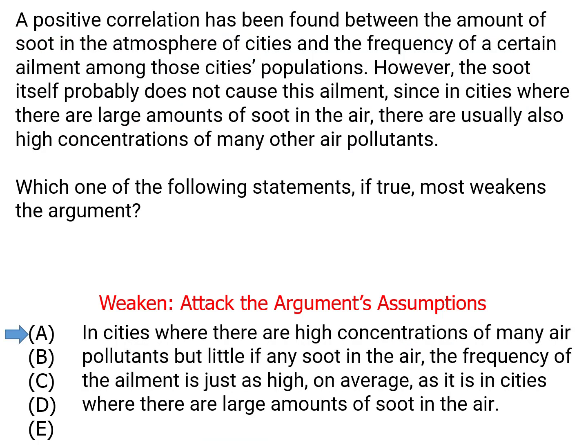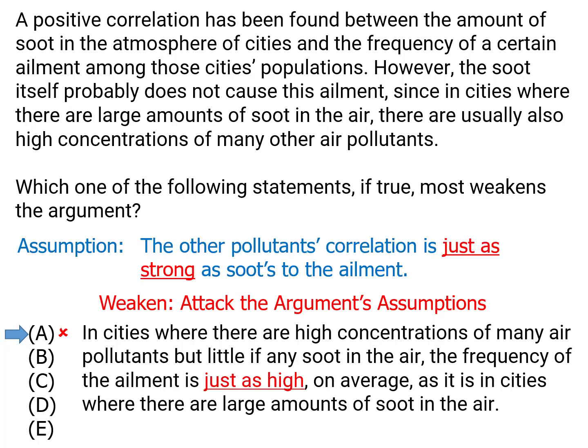So answer choice A: in cities where there are high concentrations of many air pollutants but little if any soot in the air, the frequency of the ailment is just as high on average as it is in the cities where there are large amounts of soot in the air. That would actually help the argument. It would support that assumption that the other pollutants' correlation is just as strong as soot's is. So this says in places where you have the pollutant and you don't have soot, you tend to still get the ailment. So that suggests that the ailment is being caused by the other pollutants, not the soot. So answer choice A is the opposite of what we want. It would strengthen, not weaken.